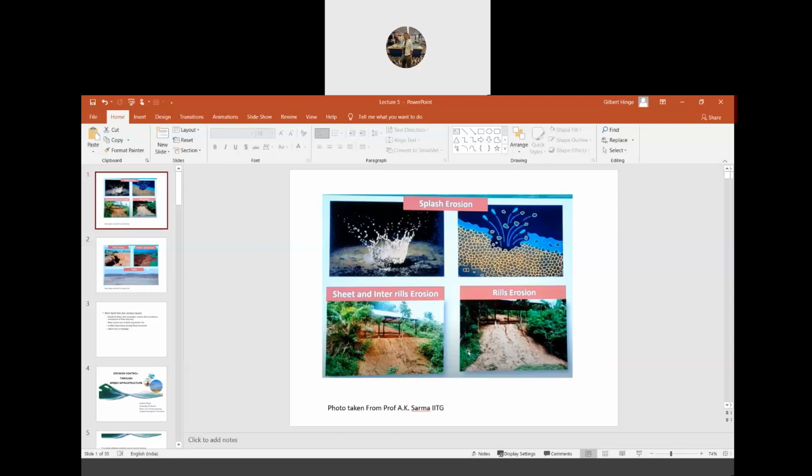All these photos are taken from Professor Arup Kumar Sarma, who is my supervisor at IIT Guwahati. All these photos are taken from his presentation.